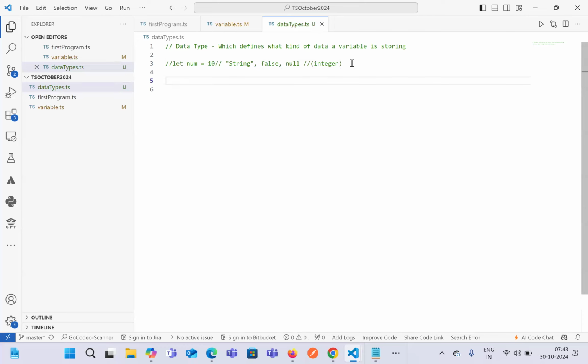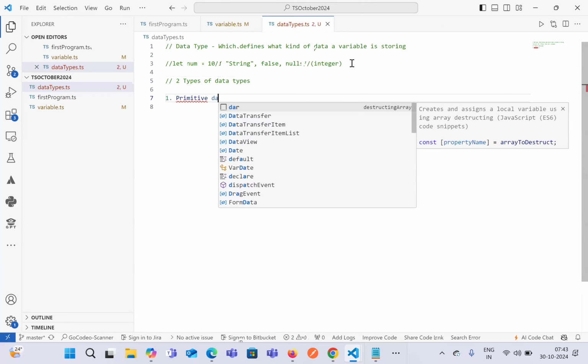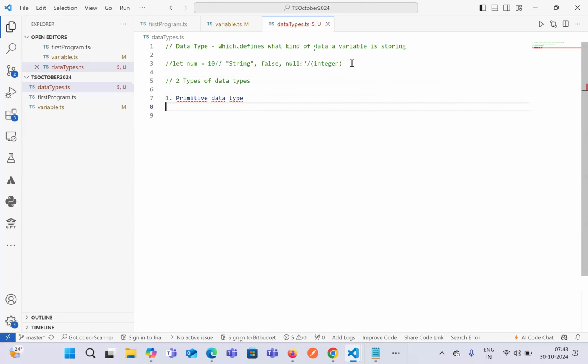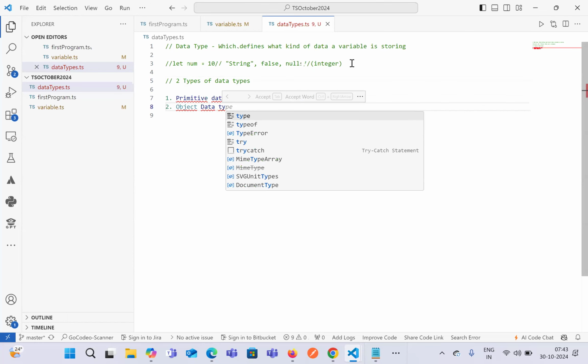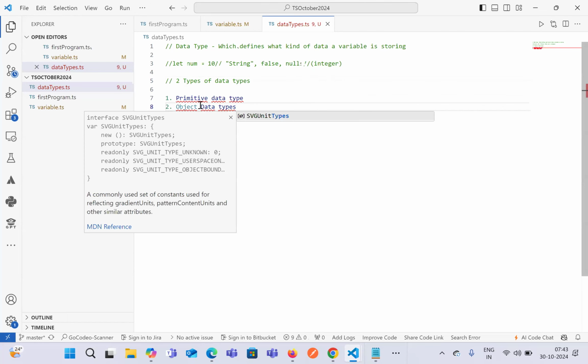So there are two types of data type that we have in any programming language. One is the primitive data type, and the second is the object data type, which is also known as non-primitive.